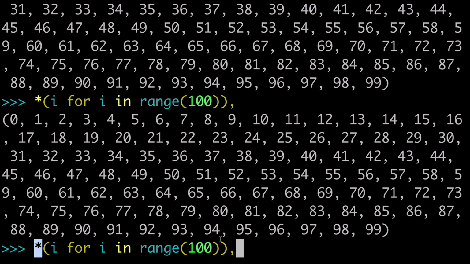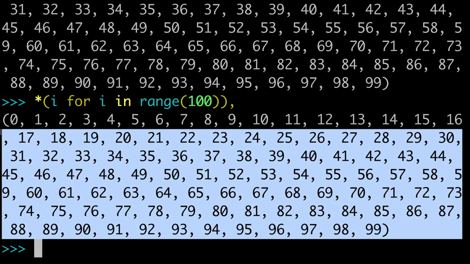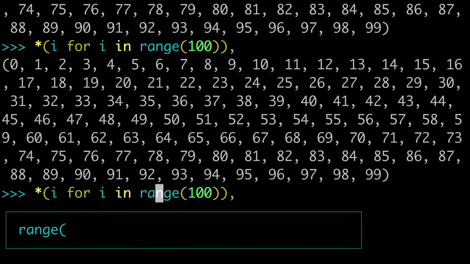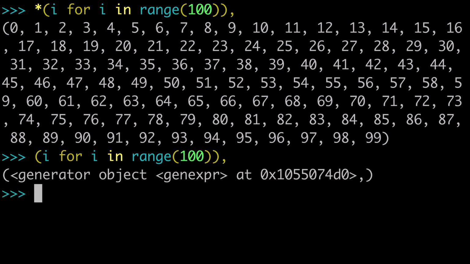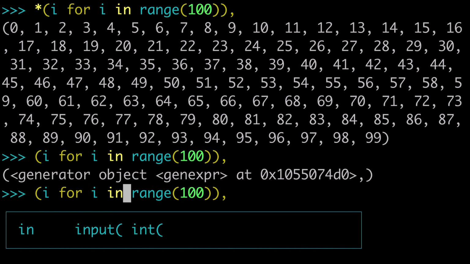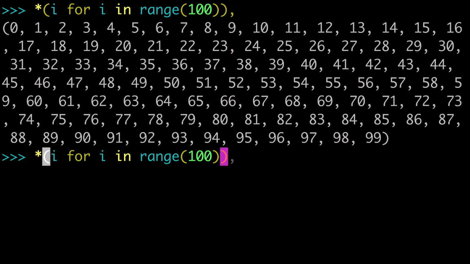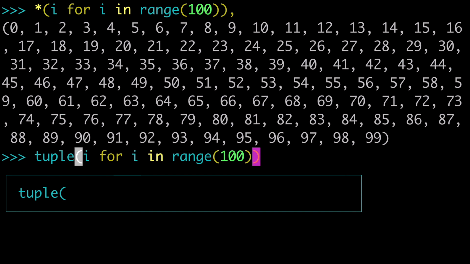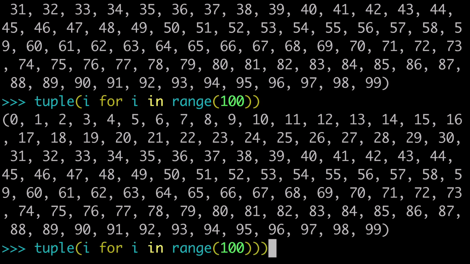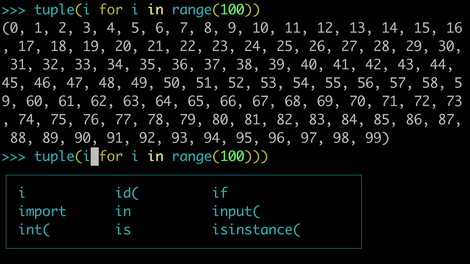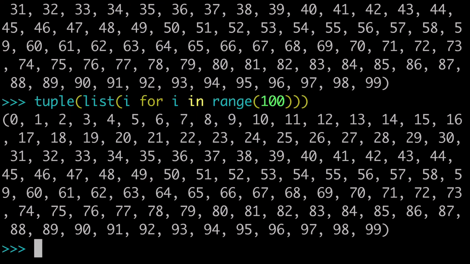Again, a star at the front and a comma at the end. And when we run that, we get our tuple. And the star is very important because without it, we're going to get a tuple with a generator inside it. So the star is really doing all the magic on this one. Apparently, it's very slow. It's the equivalent of if you did this. So I've read that it's the equivalent of if you did a tuple and then wrapped a list and then wrapped a tuple around it.